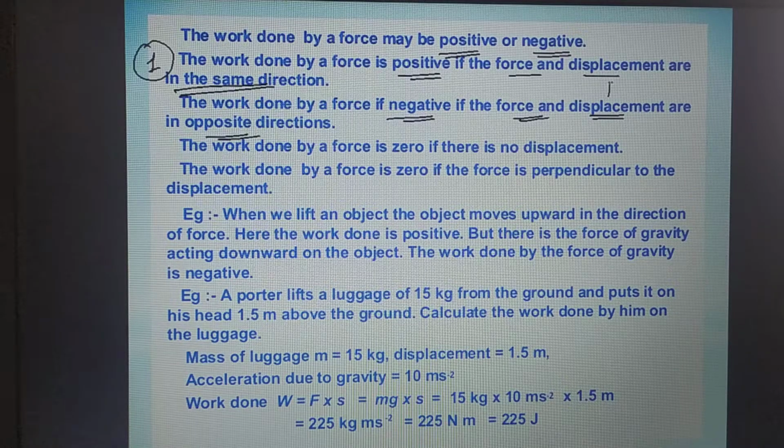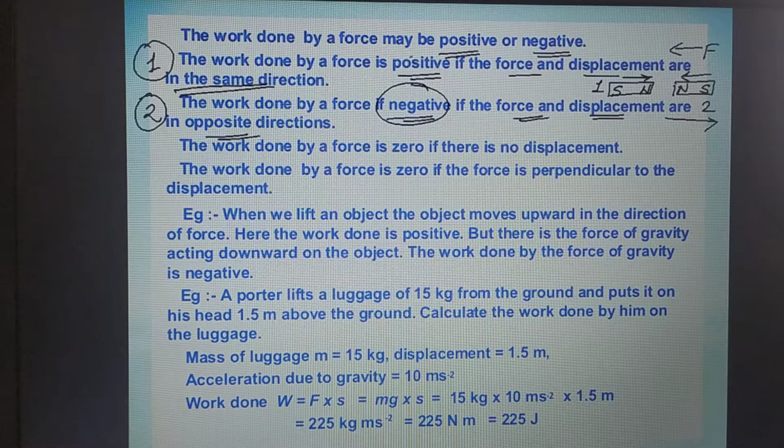Let us say there is a magnet whose north pole is here and there is another magnet whose north pole is here. South, south. As we know that north and north repel. When you try to bring magnet number 1 and magnet number 2 together, you are applying force in this direction, but it will move away due to the force of repulsion. So in this case, force is on left hand side and displacement is on right hand side. It means the work done will be negative. So this is the second case. Work done is said to be negative, work done is said to be positive.